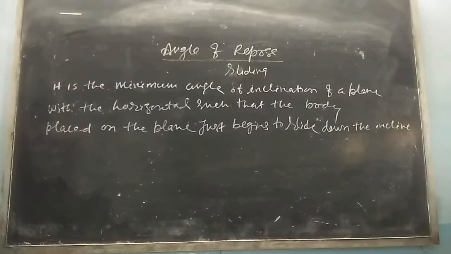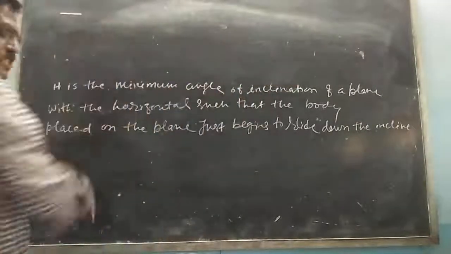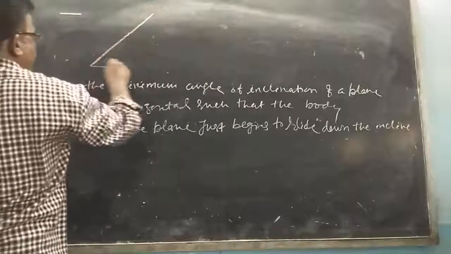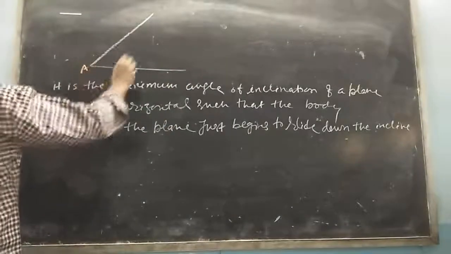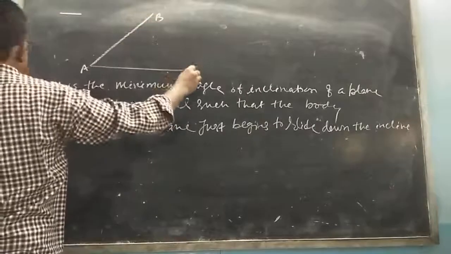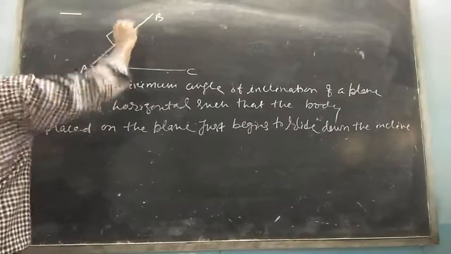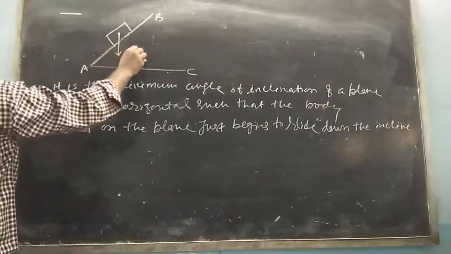Dear children, if I draw a figure here for angle of repose, you can see here an inclined plane. Suppose it is A, B, and C. Here is the object. Weight of the object is downward, that is mg.